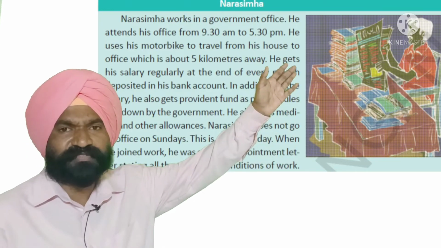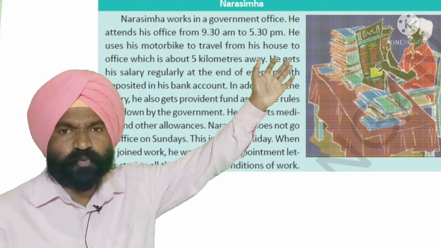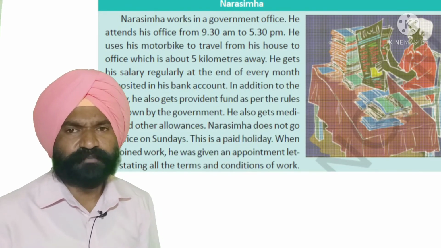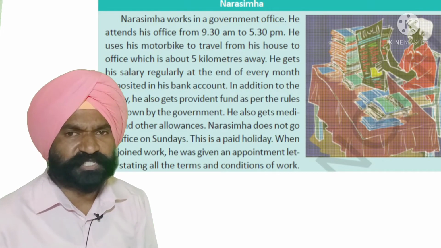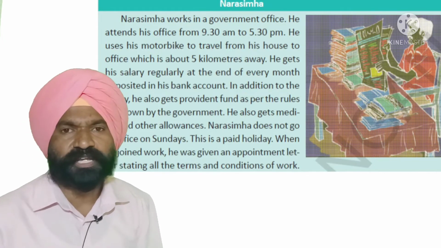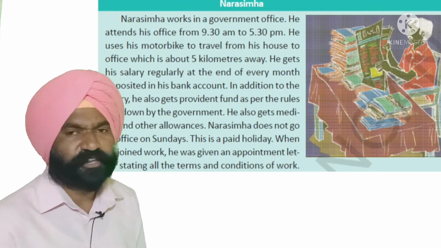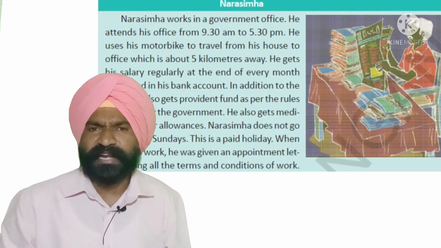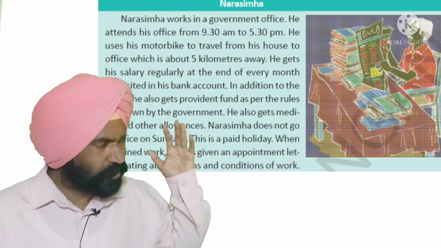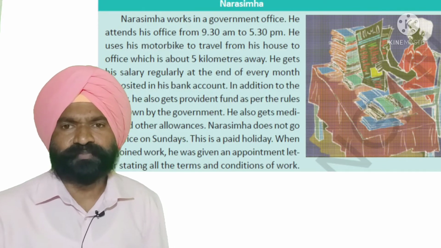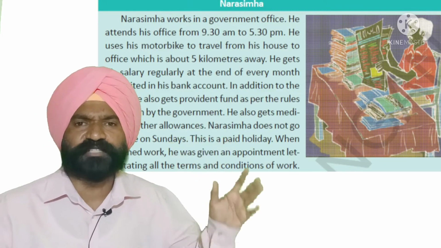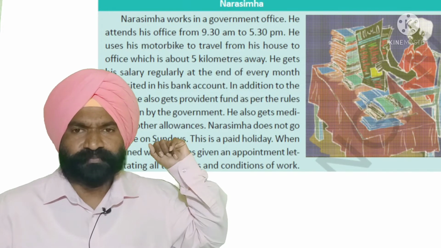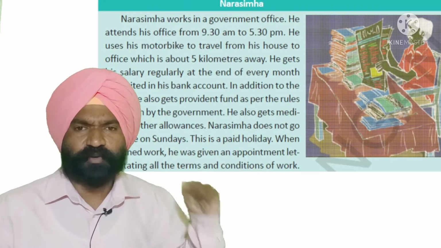Take one example of Narsima. Narsima works in a government office. He attends his office from 9:30 a.m. to 5 p.m. and he uses his motorbike to travel from his house to the office, which is about 5 kilometers away from his home. He gets his salary regularly, deposited into his bank account at the end of every month. In addition to the salary, he also gets provident fund as per the rules and regulations drawn by the government. He also gets medical leave and other allowances.